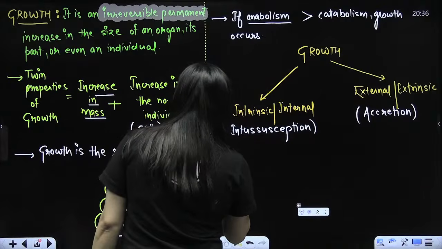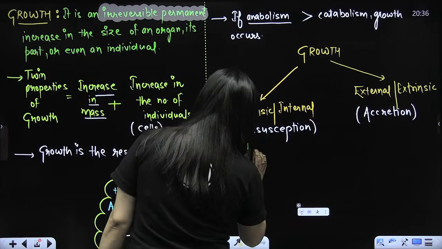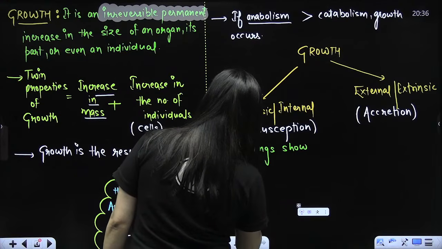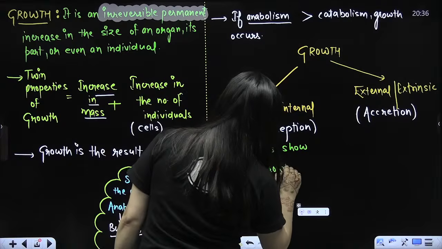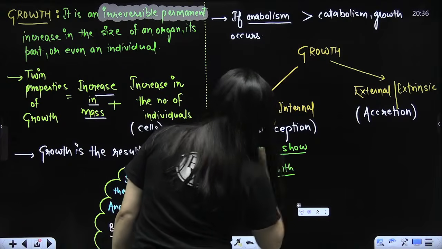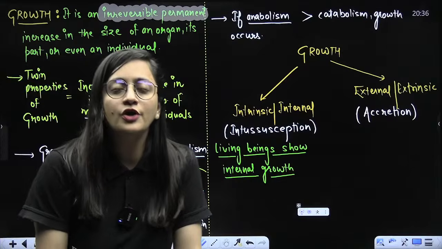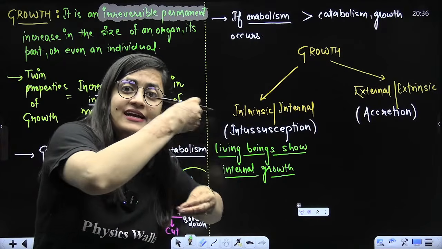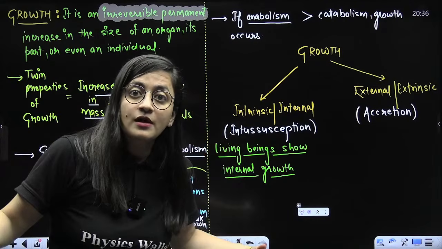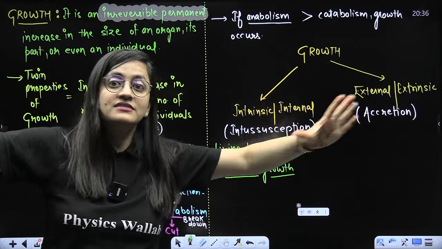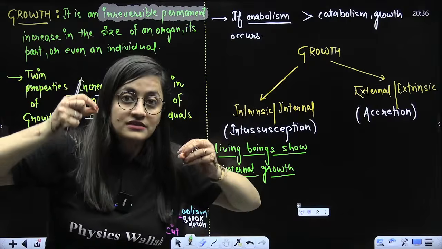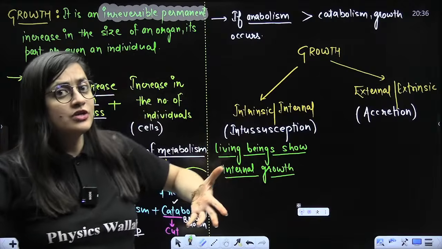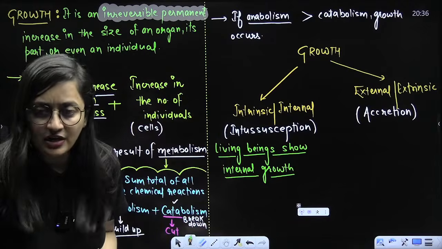Living beings show internal growth. Take an example: yourself, or babies that you have seen, they grow. It's not that some layers got deposited on them and that's how they increase their mass. No, internal growth is there. The cell size will change, the cell number will increase, the bone length will also increase. Hormones play a role. Ultimately, all of that is chemical reaction, but we are growing.